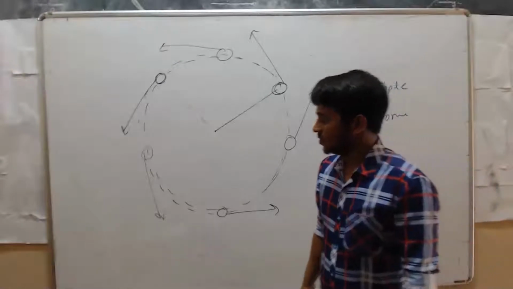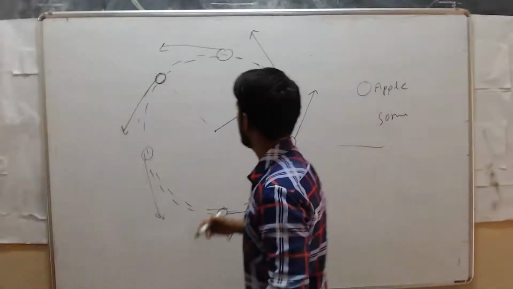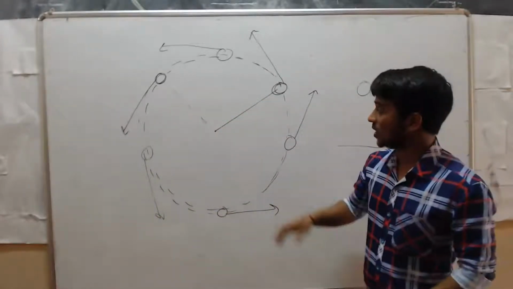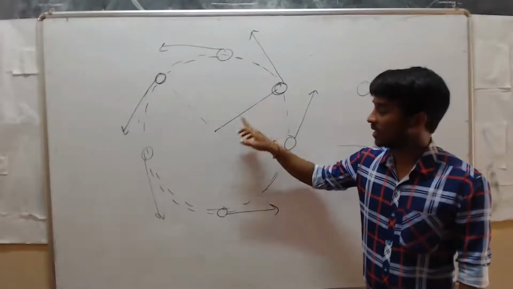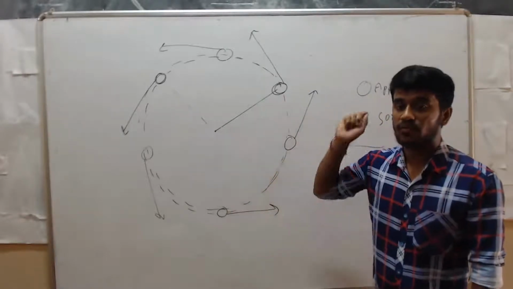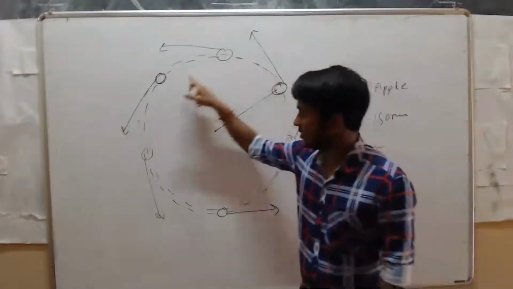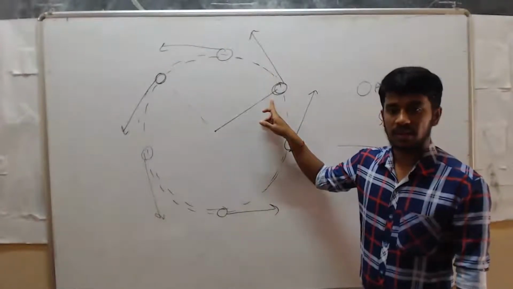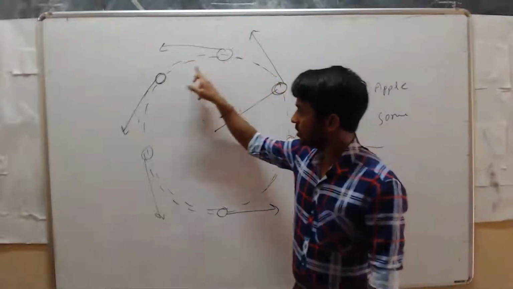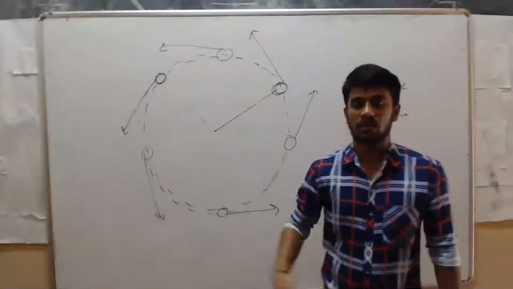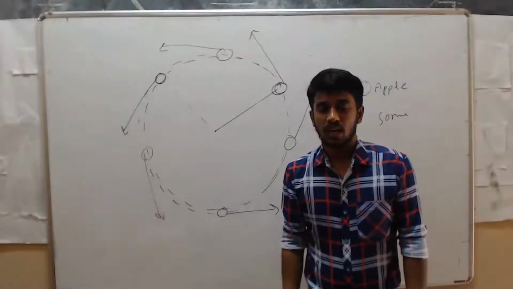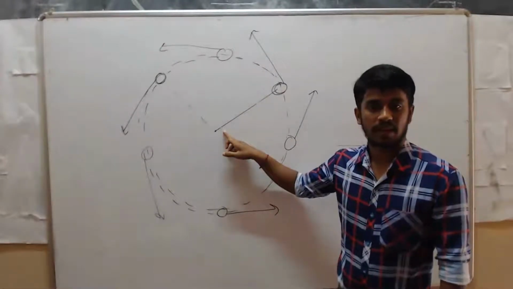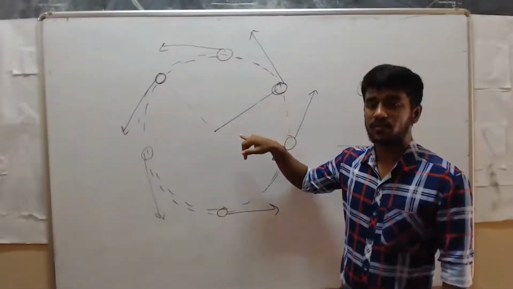Now see, while rotating continuously, the stone remains here only, right? It won't come towards the center. Why? Because you are applying a force. That force keeps the stone in a circular path. You are applying that force through this thread. Clear? That force keeps the stone in the circular path, so it rotates continuously. When you stop the rotation, what will happen? It will come towards the center. Correct? Here you are giving the force through the thread.